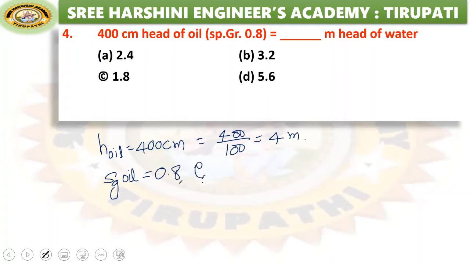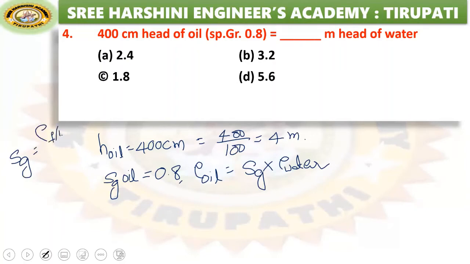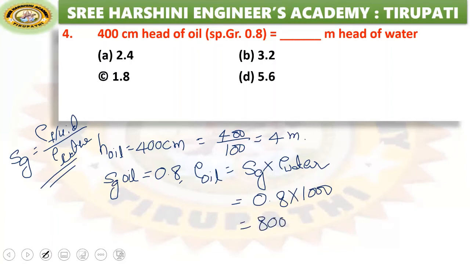Then find the density of oil. Density of oil is equal to what? Specific gravity of oil into density of water. You know this specific gravity formula: specific gravity equals density of fluid by density of standard fluid. Here the standard fluid is water. So just substitute the values, 0.8 into 1000. That means density of oil becomes 800. Now we need to calculate the dash meter head of water.